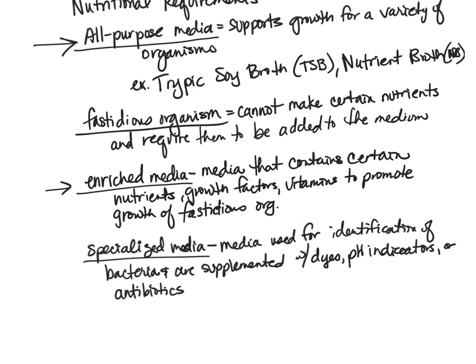Specialized media is supplemented with something additional. Some organisms can use dyes and some cannot. Some decrease the pH or increase the pH, and that would be shown by the change in the pH indicator. Or antibiotics: some things can grow in the presence of antibiotics and some cannot. That would allow us to at least narrow down what organism we might have if it grows on that particular medium.